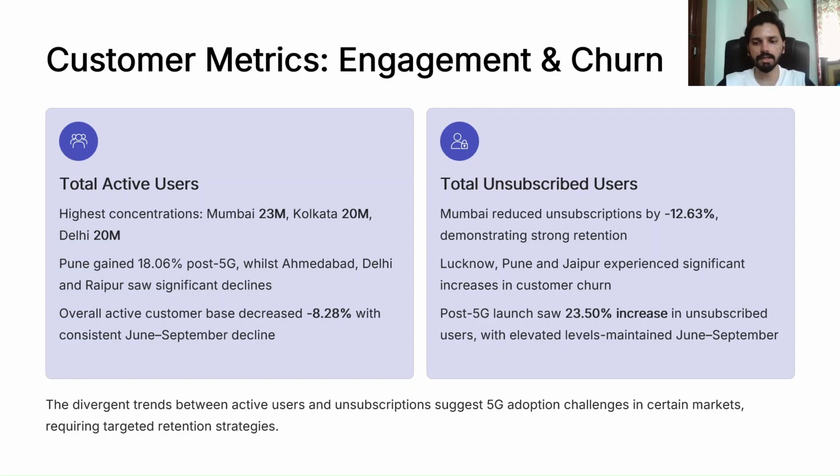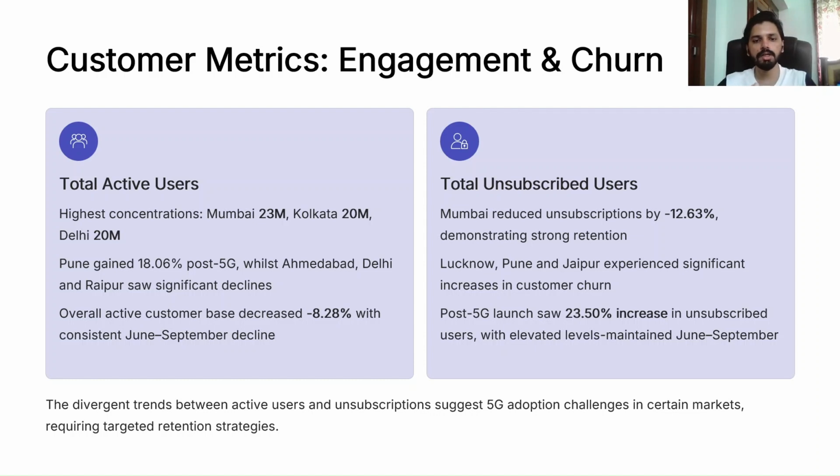And cities like Lucknow, Pune, and Jaipur are experiencing a significant increase in customer churn. So we must focus on these three cities and try to apply some strategies to regain the customers there also. Post the 5G launch, there is basically a 23.50 percent increase in the unsubscribed users. Now, this is also an alarming fact, and we must focus there from the month of June till September. So we should find out why the increase in unsubscribers is there and what we can do to improve it.